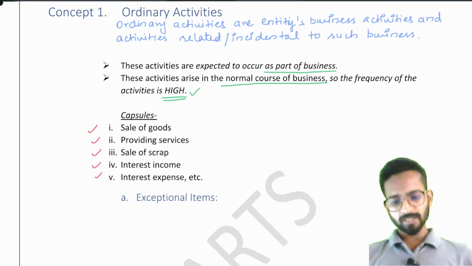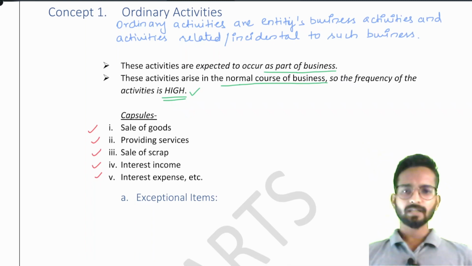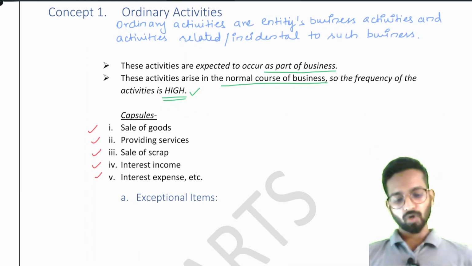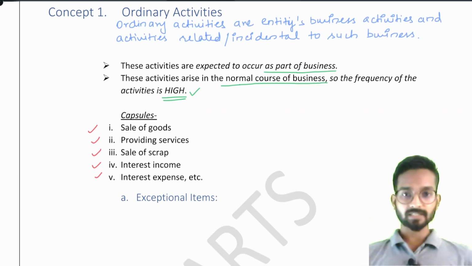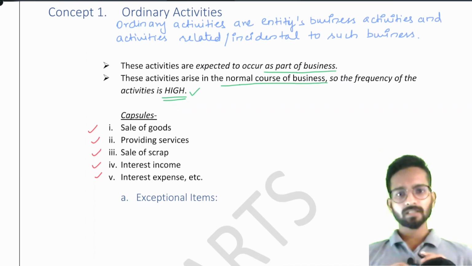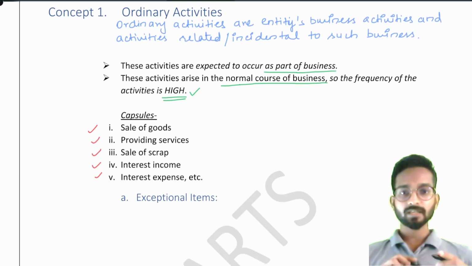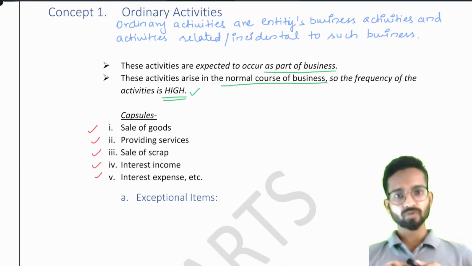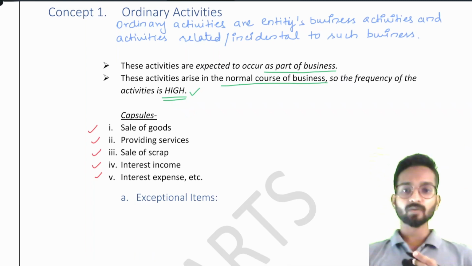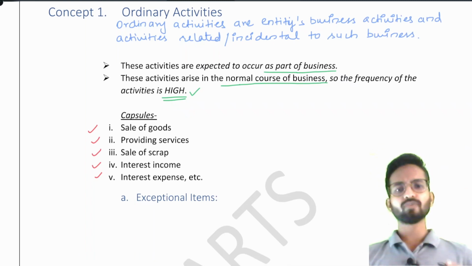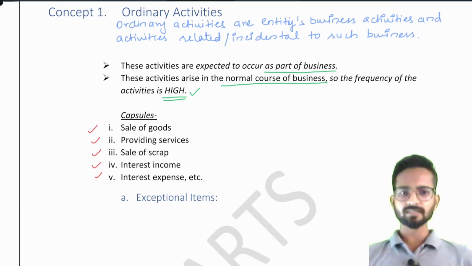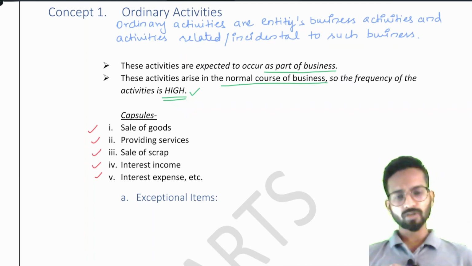Simple. Say if I tell you, suppose I have some litigation settlement expenses, or suppose I have sold some fixed asset, so I will be earning the profits. Now as soon as I say this, you will think, but that is not in the normal course of business. But you can say that fixed assets are related to my business only. So these are exceptional in nature. Why? Because it might happen in 3 years time, in 4 years time, or in 5 years time, or it might happen in 10 years time. It is not regular in nature. So you can also say that the frequency of exceptional items is very low.